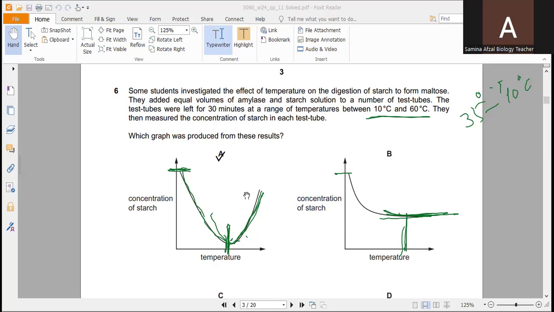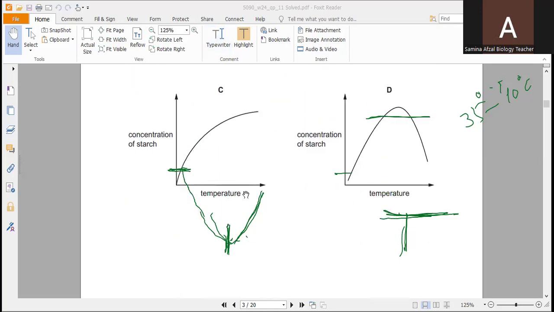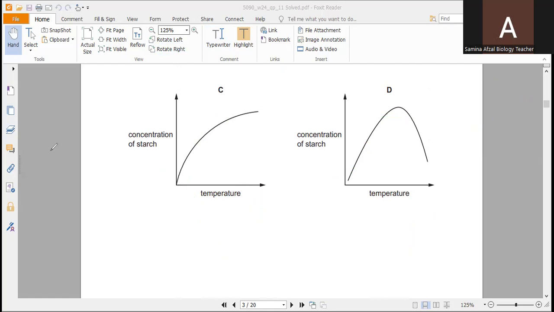Now we are moving towards the third graph. You can see that as temperature is increasing, the concentration of starch is also increasing. Not a correct option. It should decrease. It should break down.